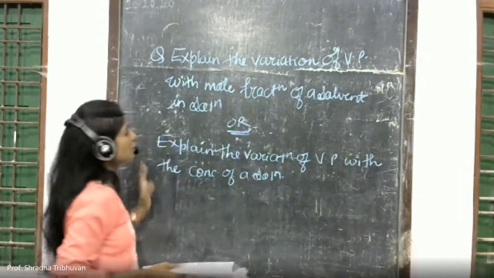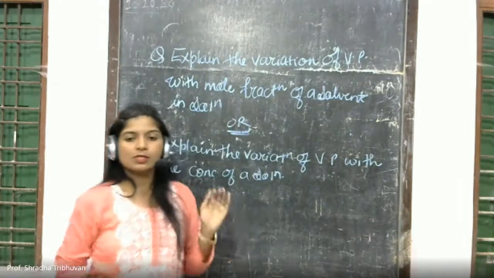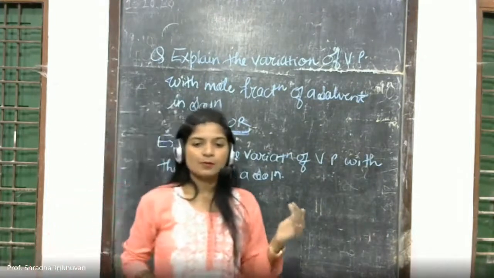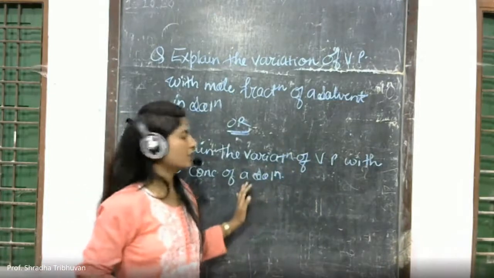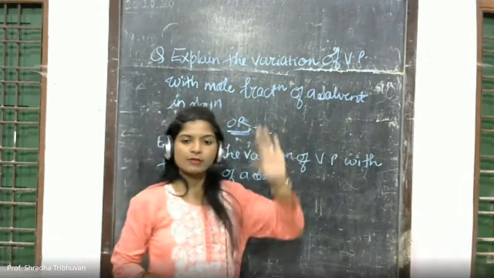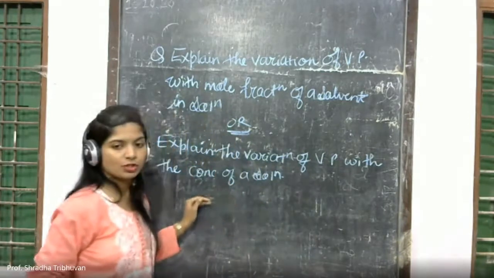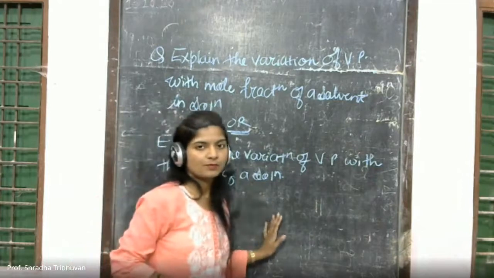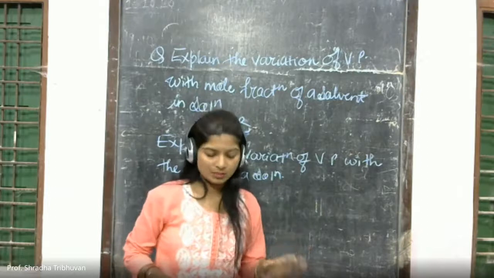So variation of vapor pressure with respect to concentration, or we have also seen that qualitative property, lowering of vapor pressure. Once you go through lowering of vapor pressure, such a broad question will also cover various short answer questions. Why have I given you this question? Because once you do this question, this qualitative property will be perfect.